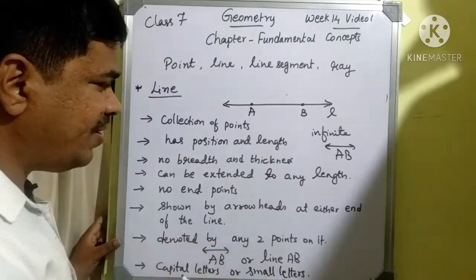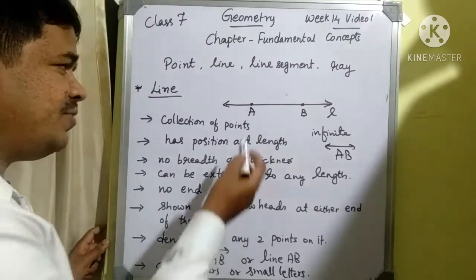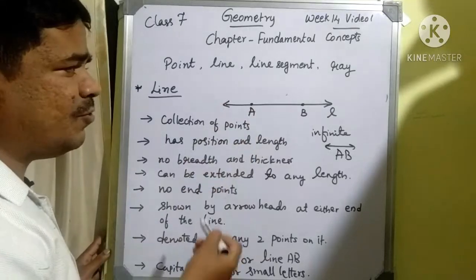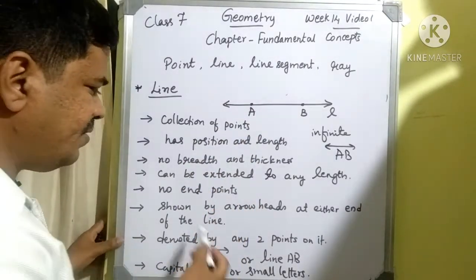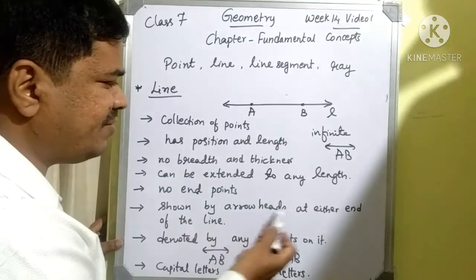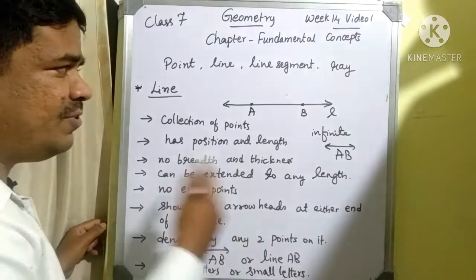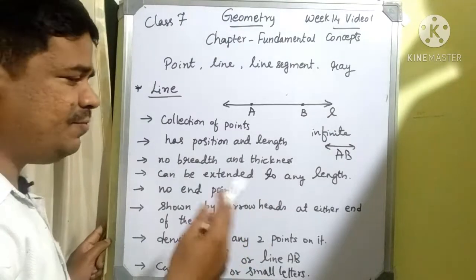It is shown by arrowheads at either end of the line. If we consider a line, on both sides there will be arrowheads present. That's what they have said: it is shown by arrowheads at either end of the line. On both sides arrowheads will be present.